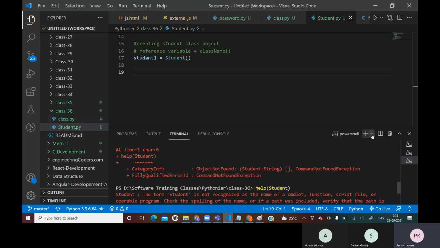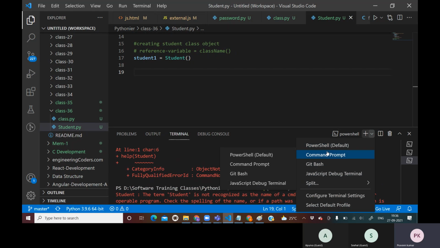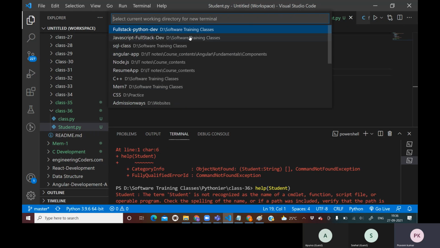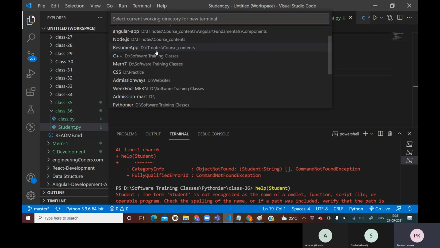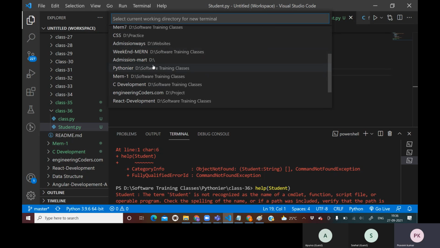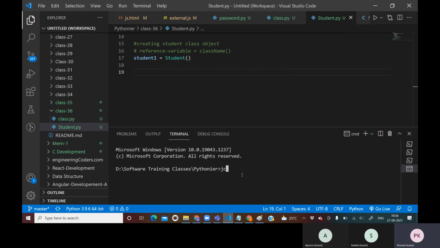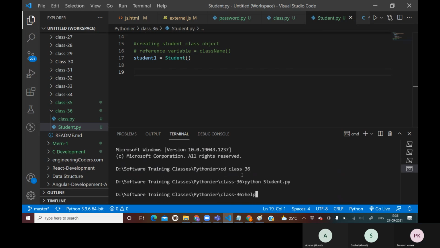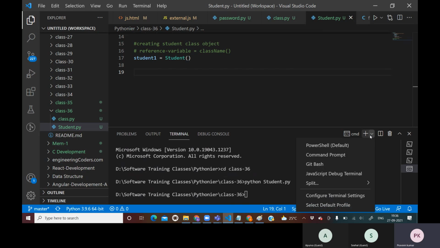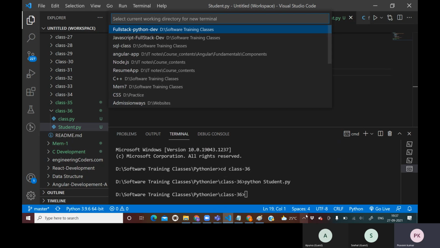So I will go to my command prompt and there I will try. In command prompt, I want to land at this position. Here in Python we need to go into the class folder, so cd class 36, right? Here I need to say python student.py, and here I need to call help. Sorry, I got to know what mistake I was making. Even in PowerShell we can do the same.